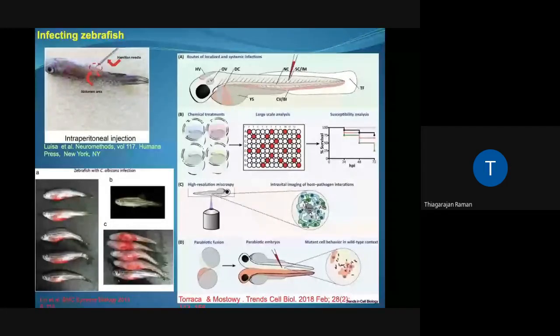You can also do injections via different routes. This is injecting in the hindbrain ventricle region. This is in the aortic vesicle. This particular area is the duct of Cuvier, which is one of the most common ways of infecting larval zebrafish. This is yolk sac infection.